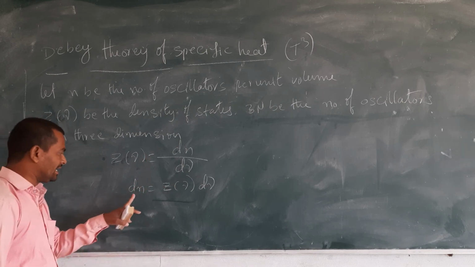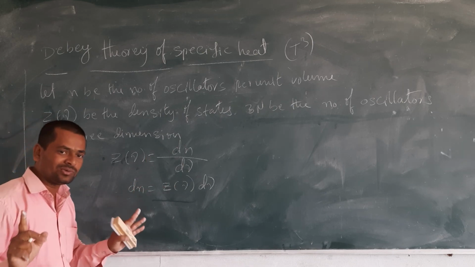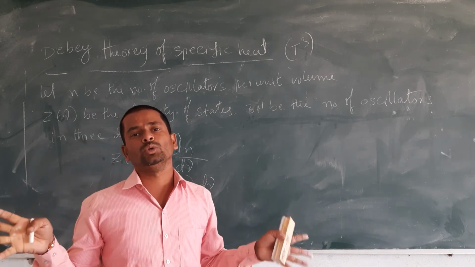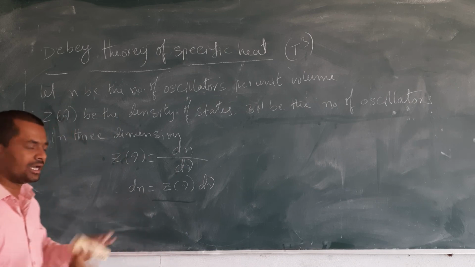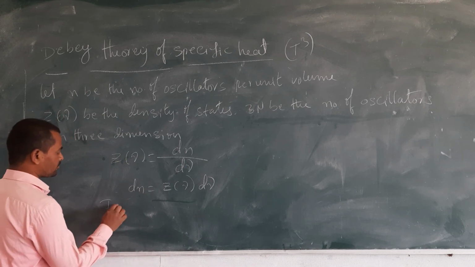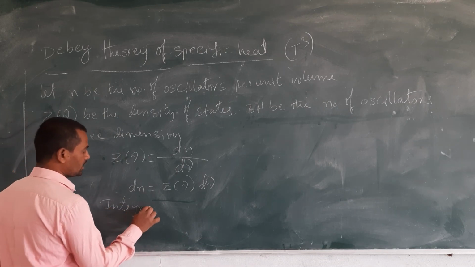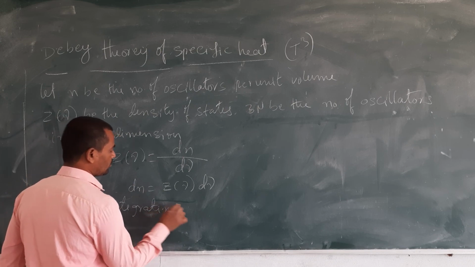Now integrating, this is for one unit only. I don't want one unit, I want the whole. Then what do we have to do? We have to integrate it, integrating on both sides.